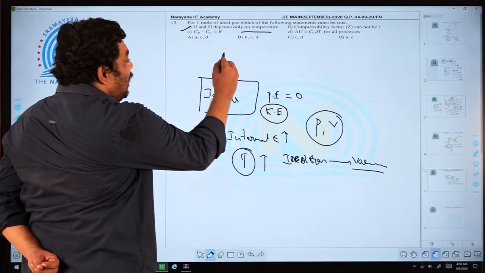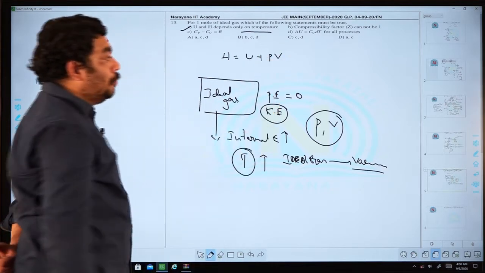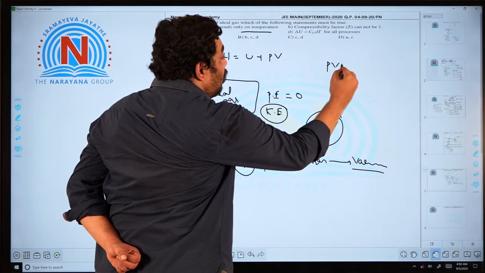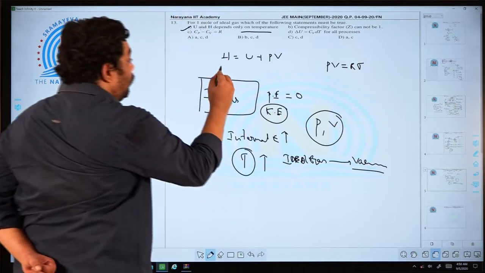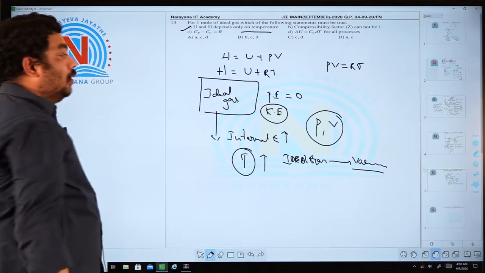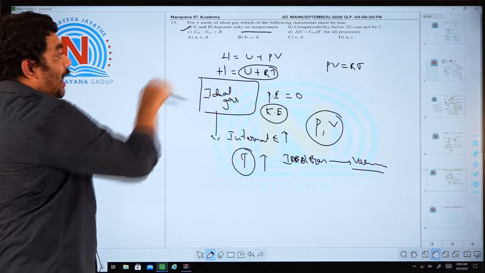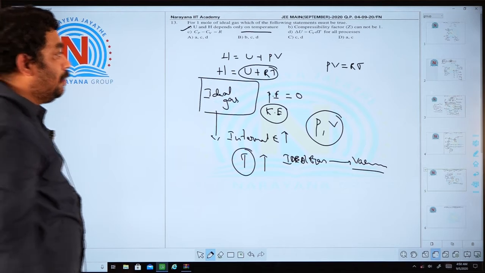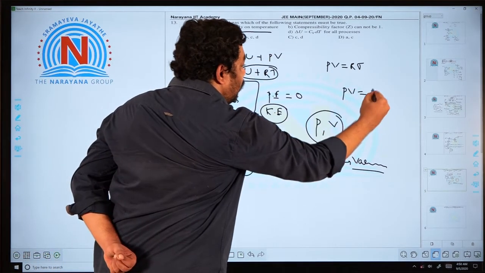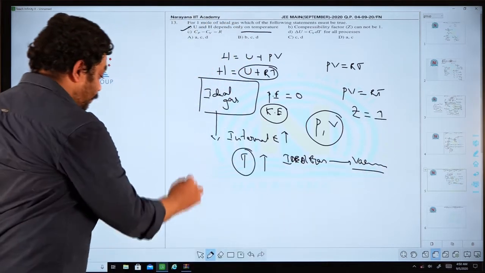So that is why U and H depend only on temperature. You know that H is equal to U plus PV. For 1 mole of ideal gas, PV is equal to RT, so H is equal to U plus RT. Here everything depends upon temperature, so enthalpy also depends on temperature. Sir, compressibility factor. Compressibility factor for an ideal gas is 1.